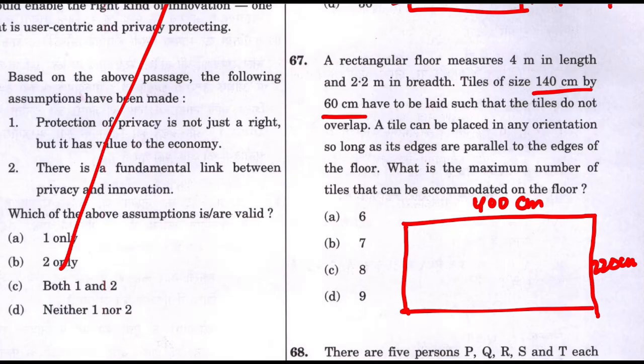If you read the next part again, a tile can be placed in any orientation as long as it is parallel to the edge. What is the maximum number of tiles you can accommodate in the room? First, you have to fill in as many tiles as possible, and the size of the tile is 140 into 60 centimeter. I can place it any way I want. I would like to place it like this: 140 here and 60 here.